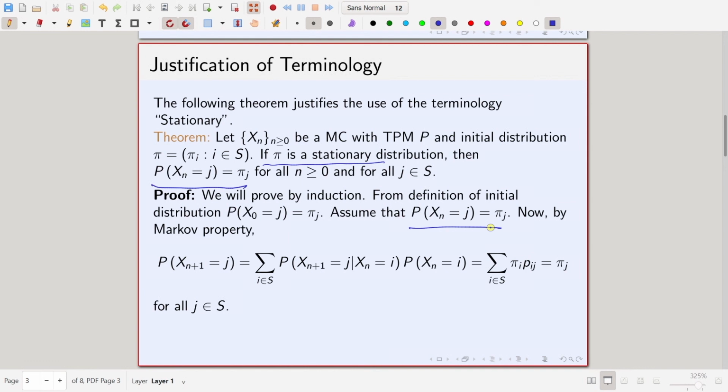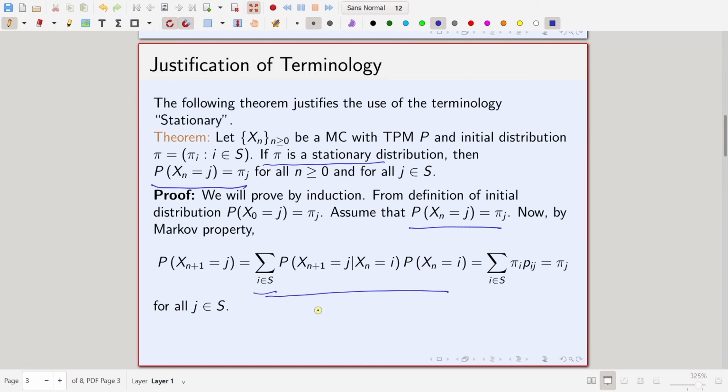So, we are assuming that probability X_n equal to j is equal to pi_j. Now we want to show that probability X_{n+1} is equal to j. First we use the law of total probability. We condition on the previous state. So, probability X_{n+1} equal to j given X_n equal to i, times probability X_n equal to i, summed over all i in the state space. This is nothing but the law of total probability.